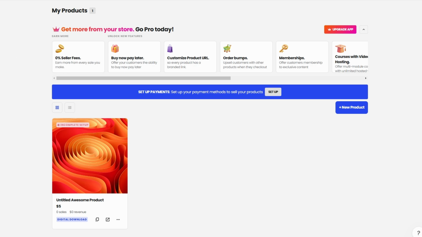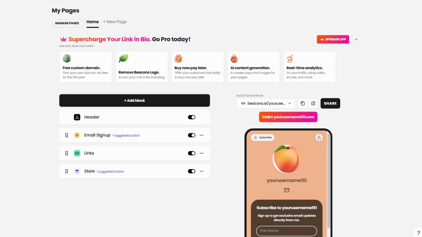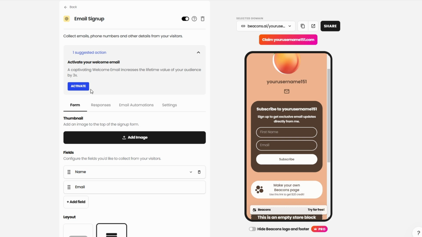Add an email sign-up form. From your dashboard, customize your link in bio page by adding an email sign-up block. Label it something enticing like "Join our community" or "Get exclusive updates." For example, if you're a fitness coach, you could say, "Sign up for weekly workout tips and free resources."